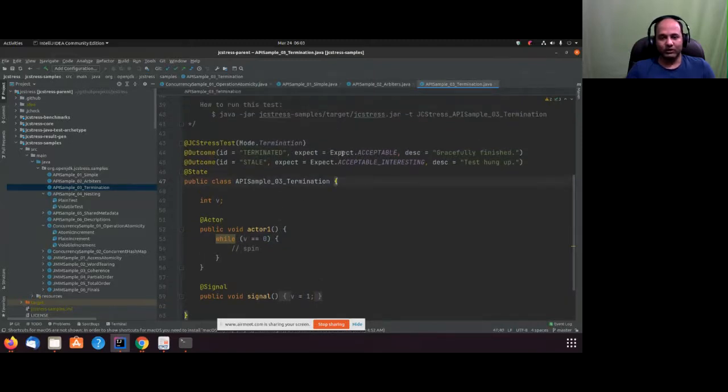To test this kind of result, like earlier we saw 1 or 2 as an integer result, but now this is a different type of result. We have id, terminated, and stale. And for this we say mode termination. This is the mode termination type of test we are writing. So either you see terminated or you see stale. Now we can run this and we'll see.